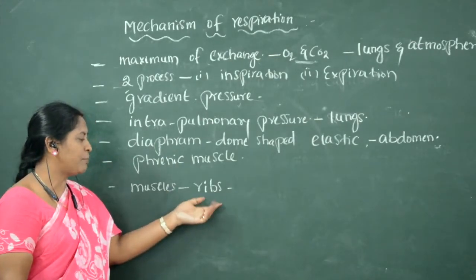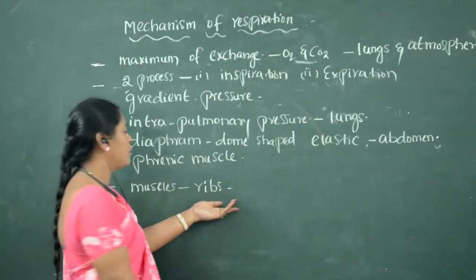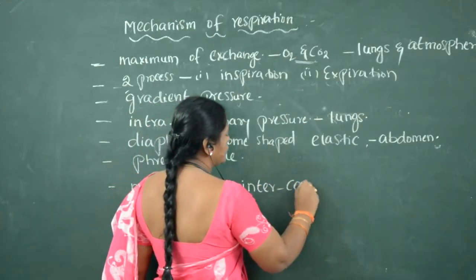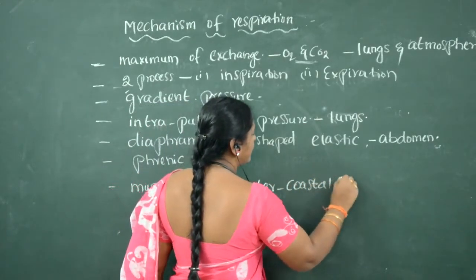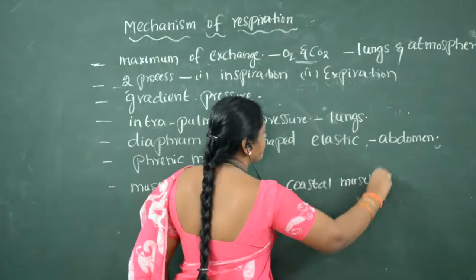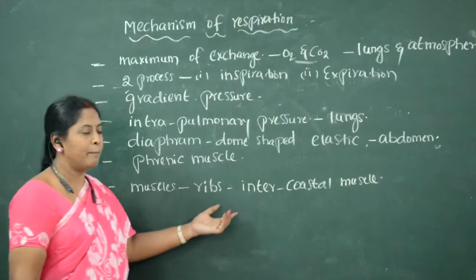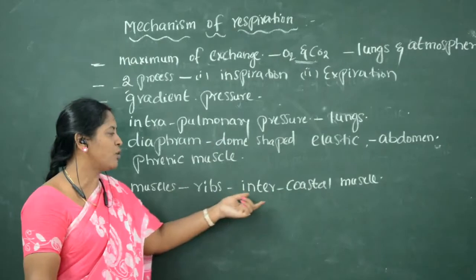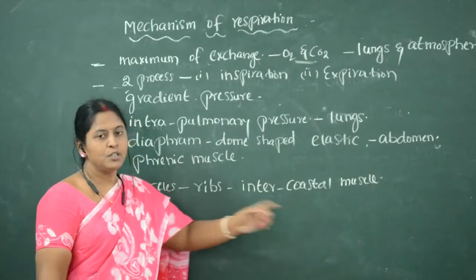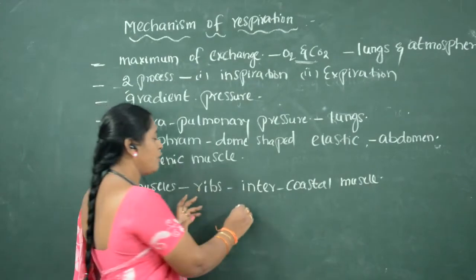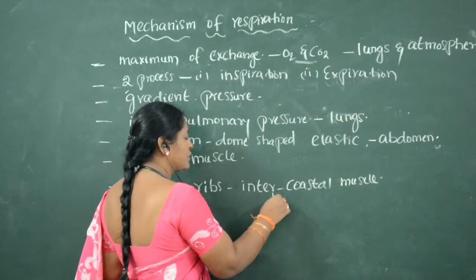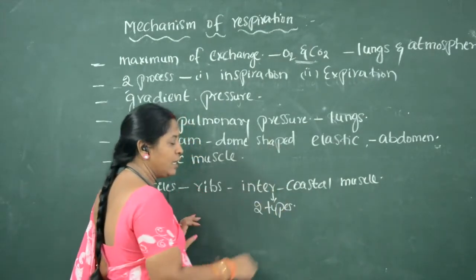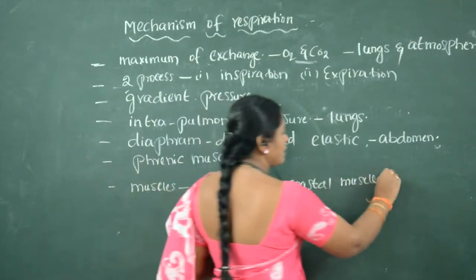The muscles which are present between the spaces of the ribs are called intercostal muscles. What are intercostal muscles? The muscle which is present between the spaces of each and every rib is called an intercostal muscle. These intercostal muscles are of two types. What are the two types of intercostal muscles?